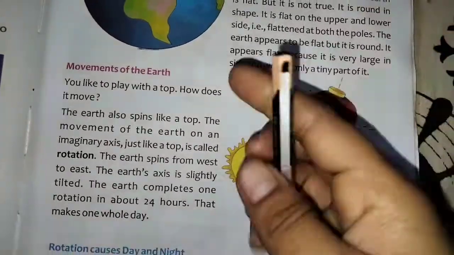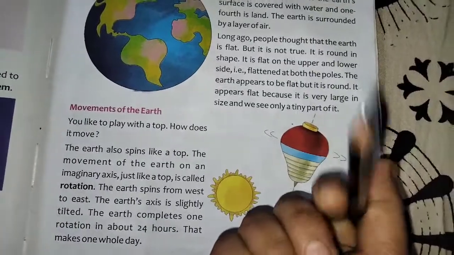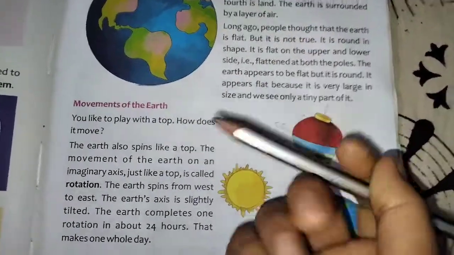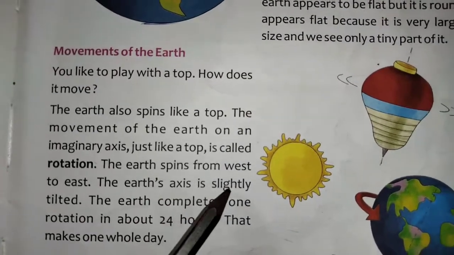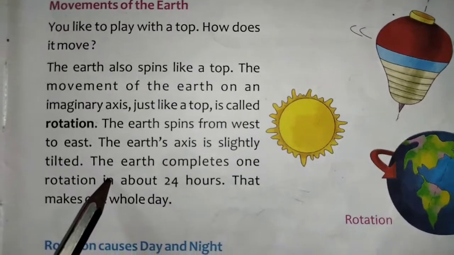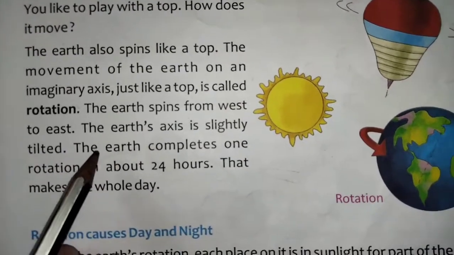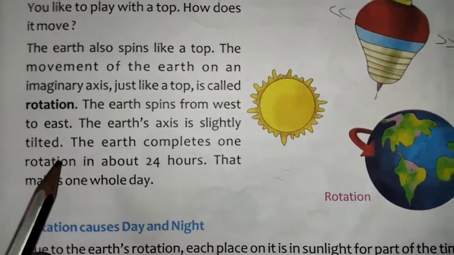Now how the top will move, you can see here. This is the top, it will move this way only. It is known as rotation. The earth spins from the west to east. The earth's axis is slightly tilted.